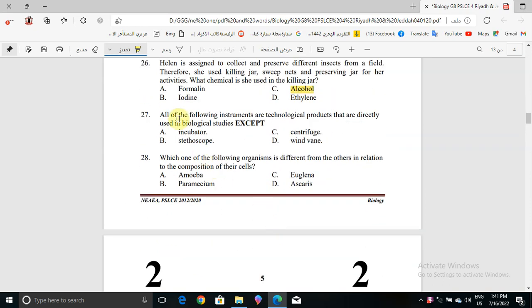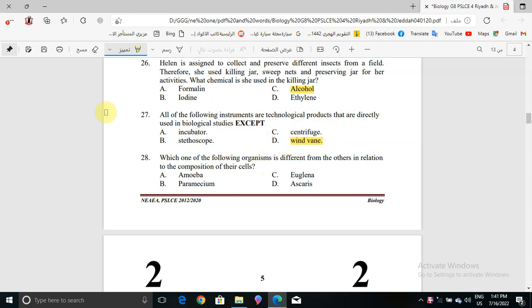Now question number 27. All of the following instruments are technological products that are directly used in biological studies except one. Incubator, yes. Stethoscope, yes. Centrifuge, yes. But wind vane, no. A wind vane is not an instrument or technological product that is directly used in biological studies.